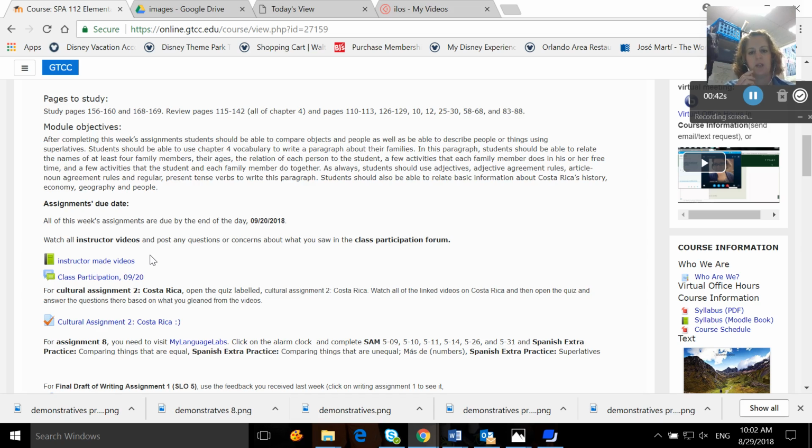In this paragraph, you should be able to relate the names of at least 4 family members, their ages, the relation of each person to you, like if they're your mom, your brother, your niece, your nephew, a few activities that each of these 4 people do in their free time, and some things that you do with these individuals. As always, you should use adjectives and adjective agreement rules, article noun agreement rules, and regular present tense verbs to write this paragraph. You should also be able to relate basic information about Costa Rica's history, economy, geography, and people.